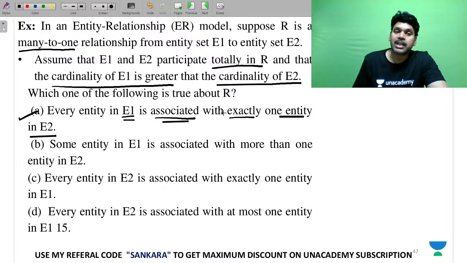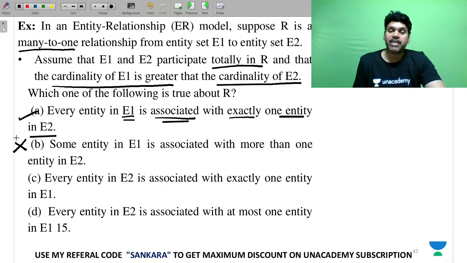If you look at "some entities only", no, it is not some entities, because of total participation. Whenever you see total participation, 100%, every entity should participate. Therefore, "some entities" is wrong. It's not optional. If it is optional, it's partial.